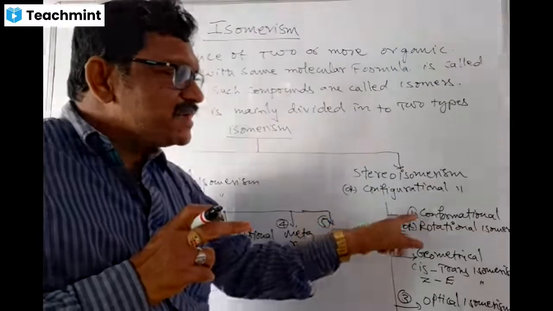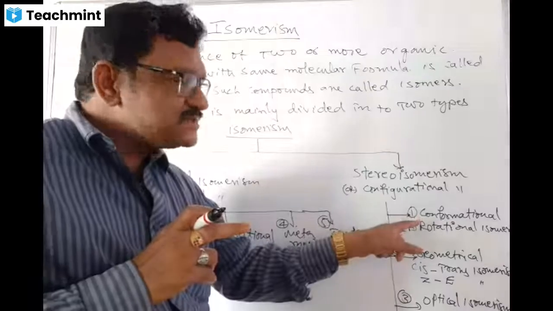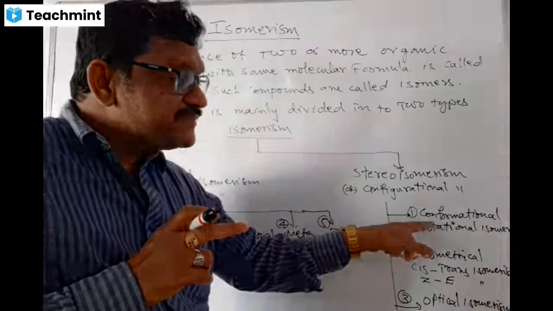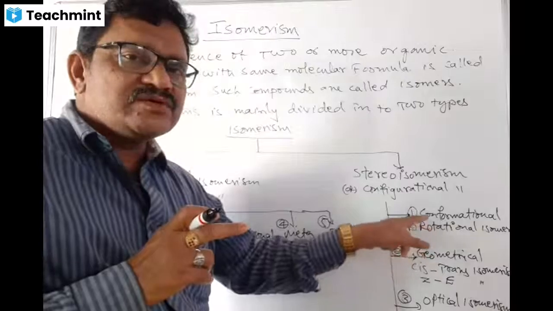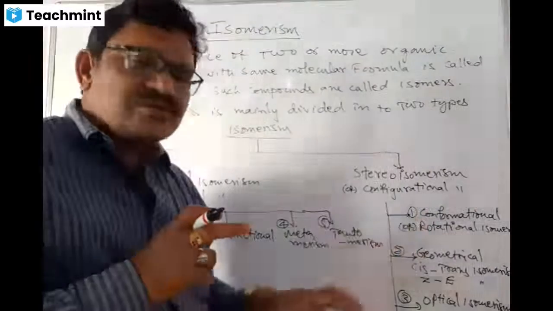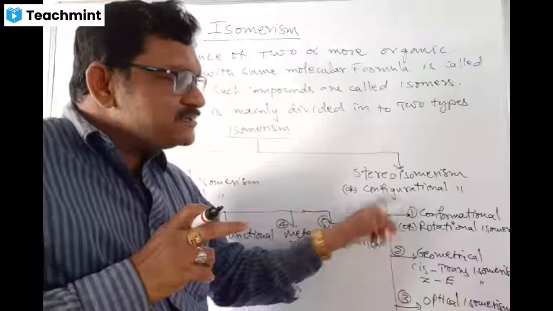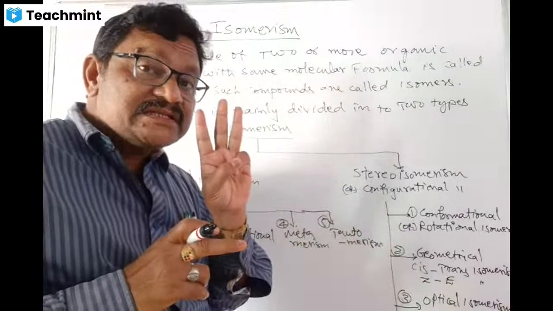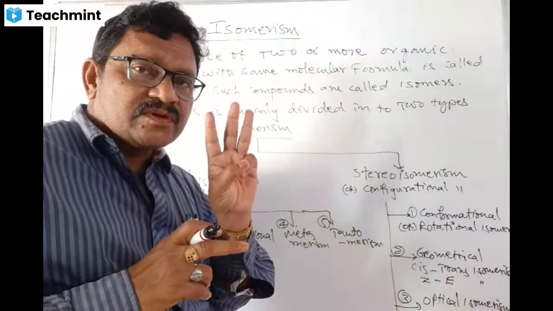Those forms we call conformational isomers. Those are obtained by C single bond C free rotation. That's why they are called rotational isomers, or rotamers. Among conformational isomers, there are three main conformers.